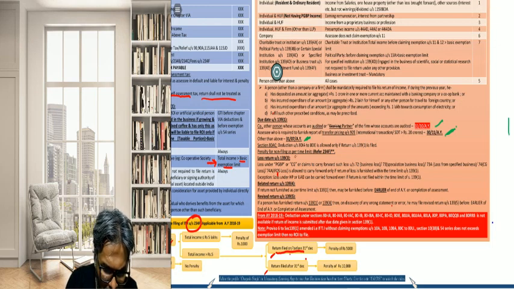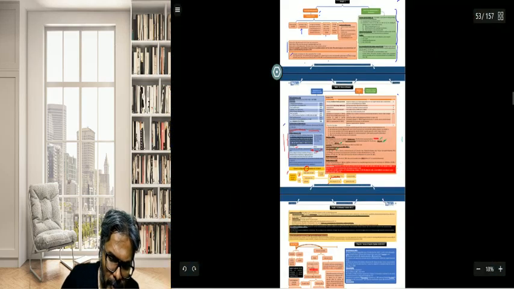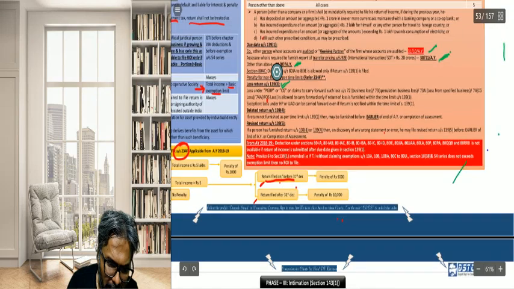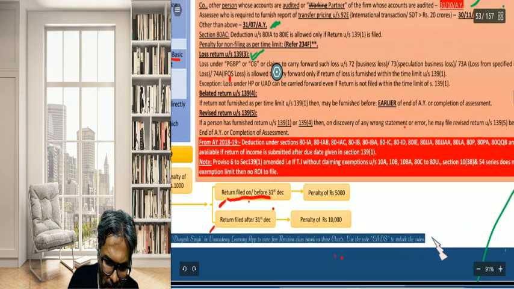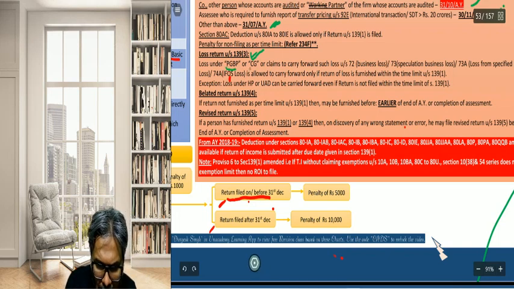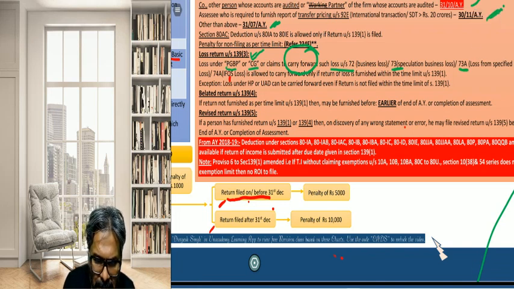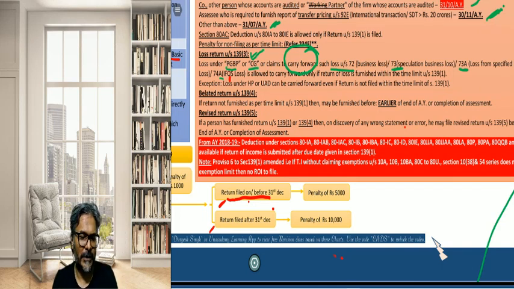Now, apart from that, the loss return, a very important point. Students, if you have got a loss, be very careful on this part. If you have got a loss under the head PGBP or capital gains, and you want to carry forward that loss under 72, which is business loss, 73, which is speculative loss, and 73A, which is loss from the specified business, thereafter 74A, which is about the activity of owning and maintaining racehorses.